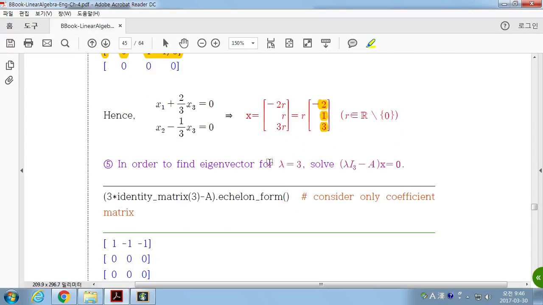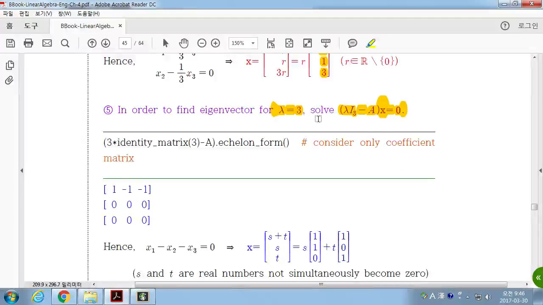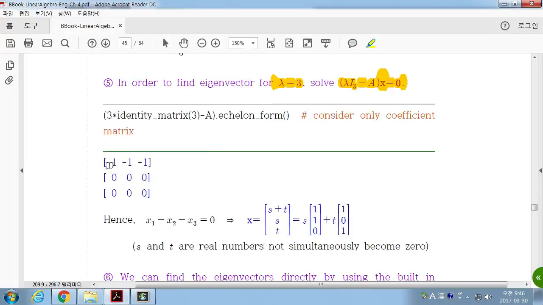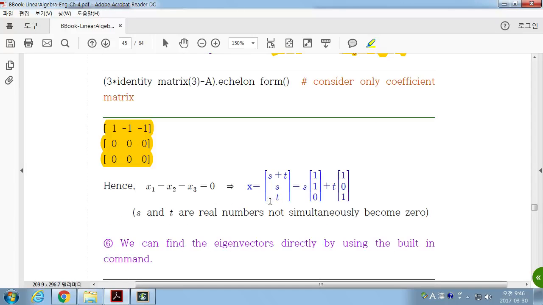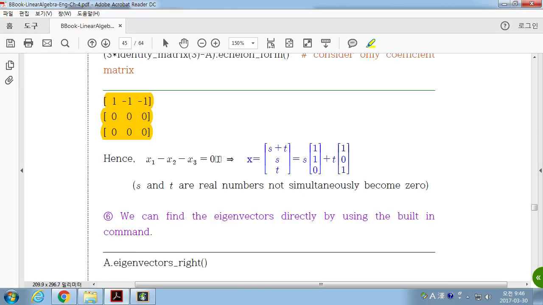Okay? And next, for lambda equal to 3, you solve this linear system of equations. Then you have this REF. Then this gives you the solution set like this. All the solutions can be written as a linear combination of these two vectors.